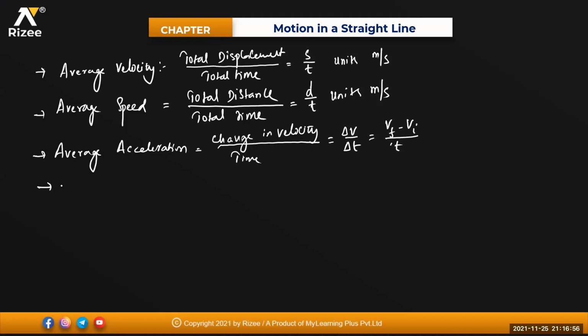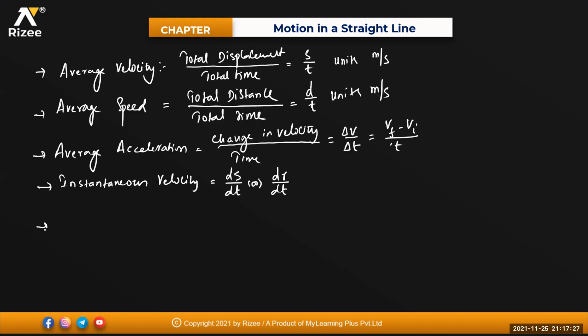If I'm talking about instantaneous velocity, that means at that particular time. So we use a differentiation ds divided by dt, or we use dr divided by dt. Clear? Instantaneous velocity means a velocity at a given instant of your time.